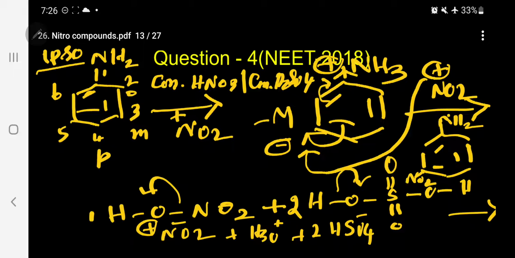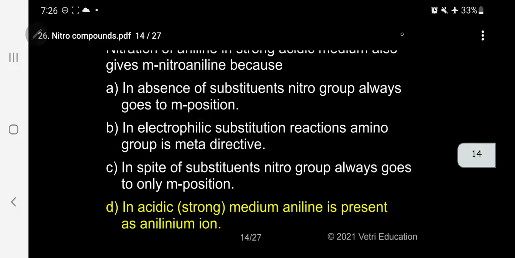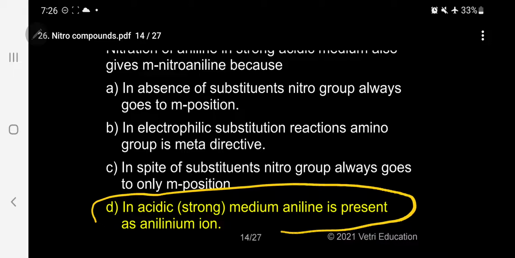But in acid medium it is converted to NH3 plus, which is a meta-orienting group. So that's why. Now I have explained the reason. D is the correct answer. In acid medium, aniline is present as the anilinium ion, which is the electron-attracting group. So the NO2 plus is going to the meta position. Please follow.